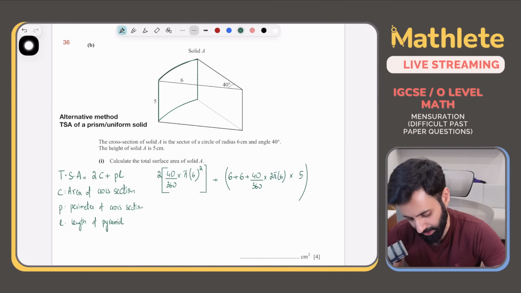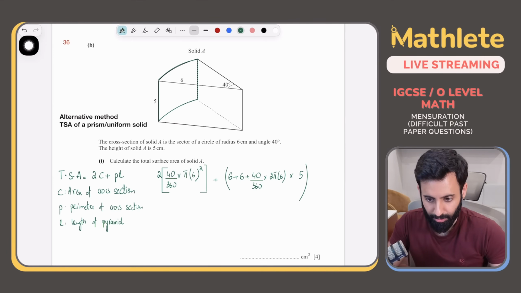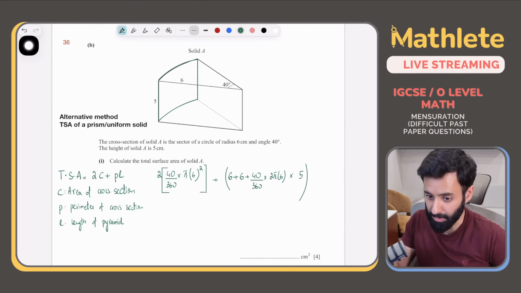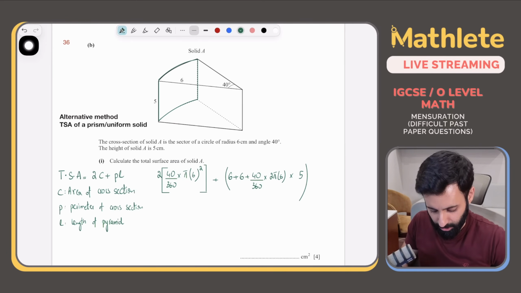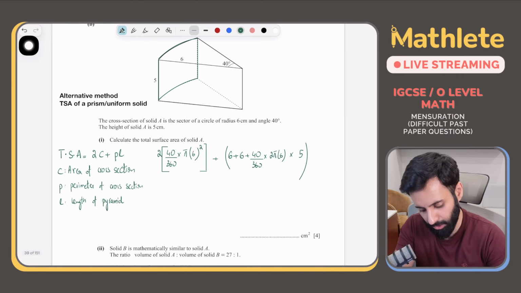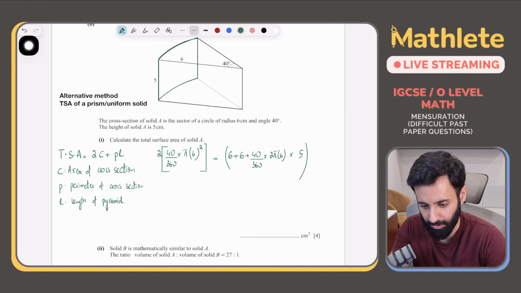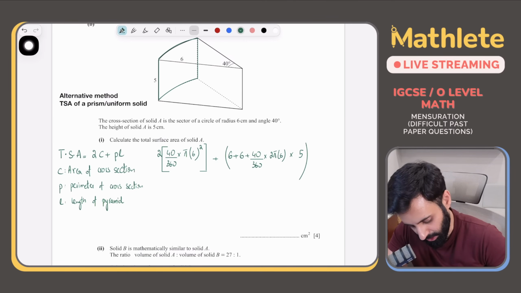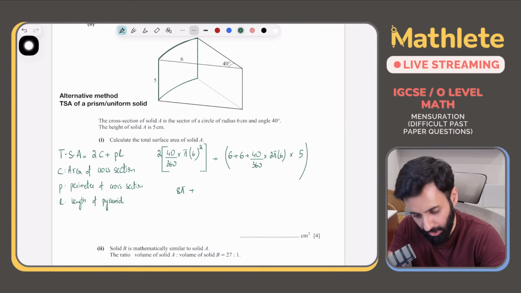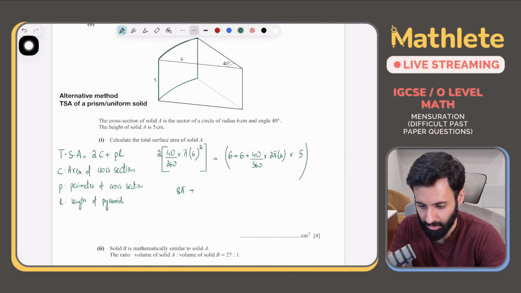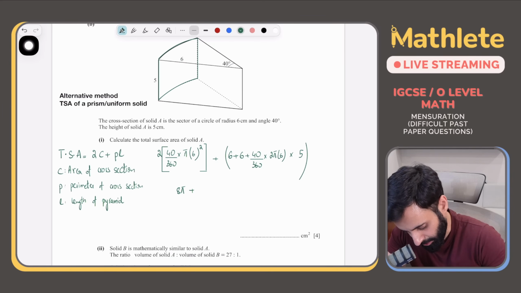So like I said, if you understand this formula and if you remember how to use it when the time comes, this is going to be a game changer. So work this out. Let's see what we get. 40 divided by 360 into 36 pi times 2. So once again, this is equal to 8 pi. Plus, let's see what this is equal to. 6 plus 40 upon 360 into 12 pi, put a bracket here, into 5.